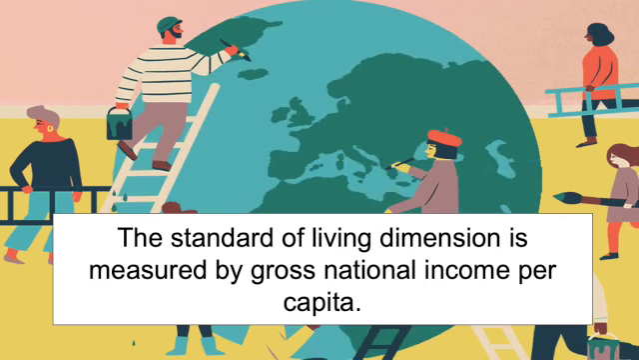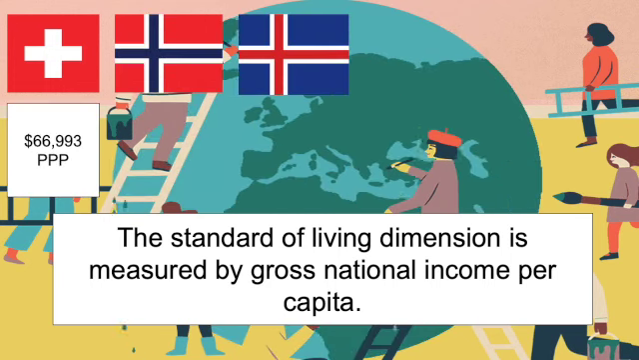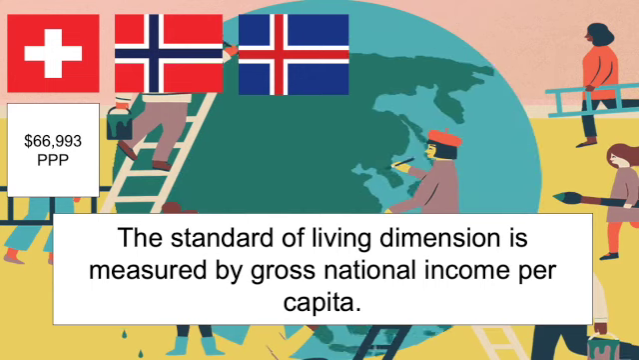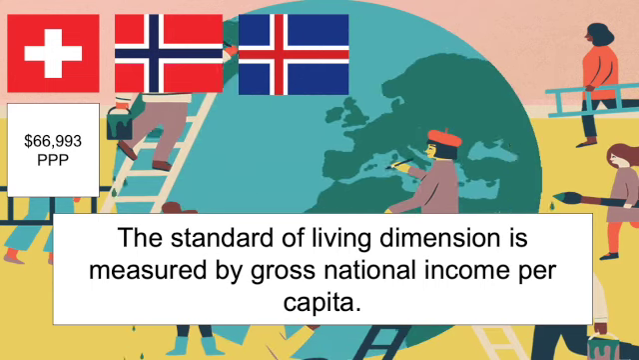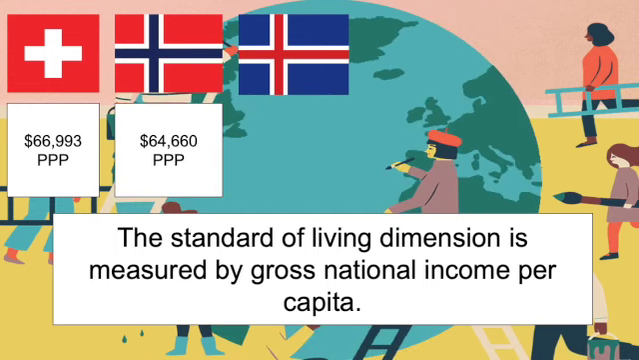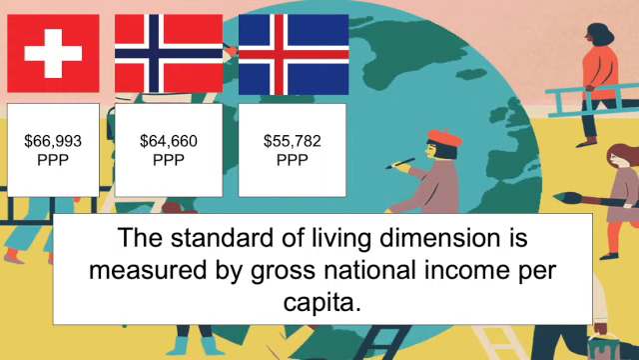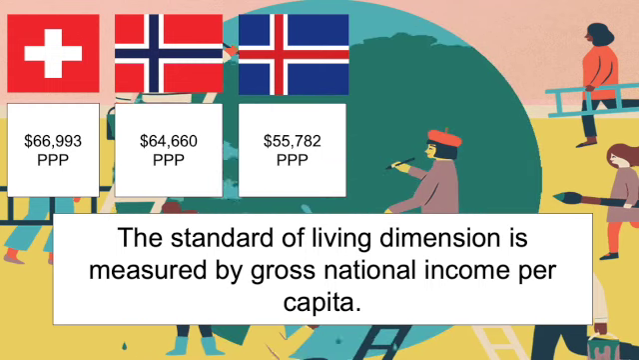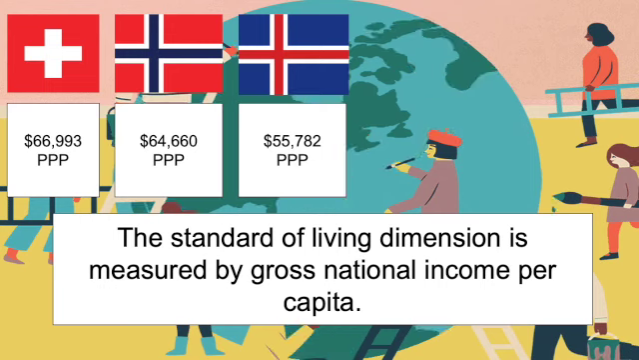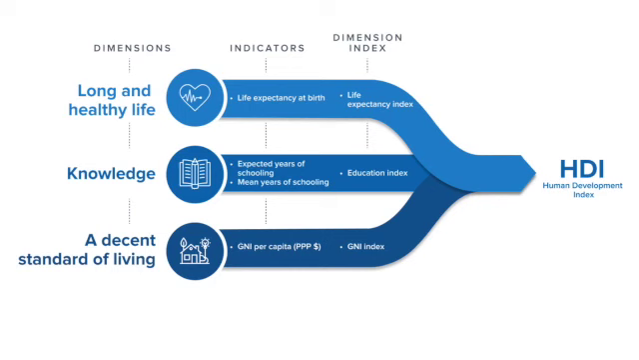So again, if we look at Switzerland, and Norway and Iceland, we've got Switzerland at $66,993, and that's being adjusted for purchasing power parity. We've got Norway at $64,660, and remember this is per capita, and we've got $55,782, and that is for Iceland. So again, we'd expect them to be high amounts, and that makes up the Human Development Index.